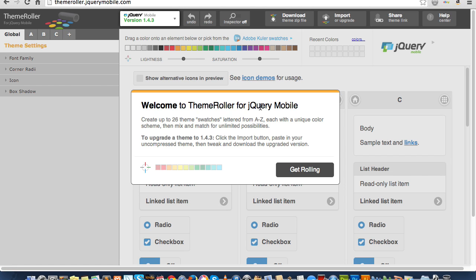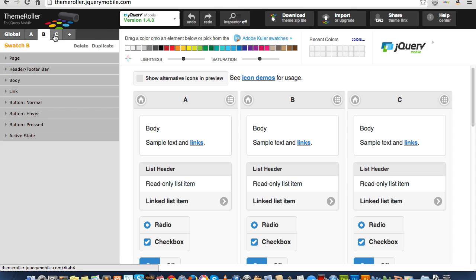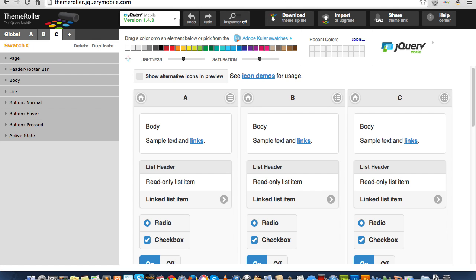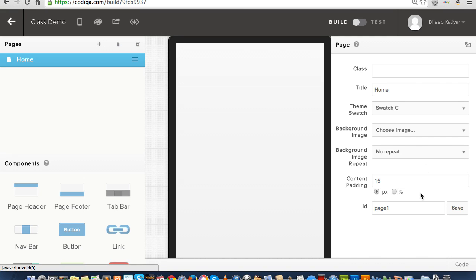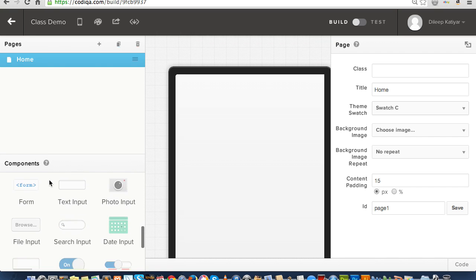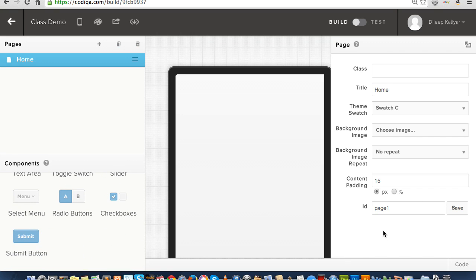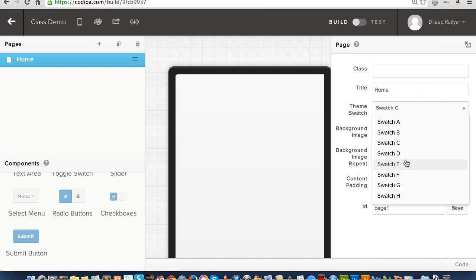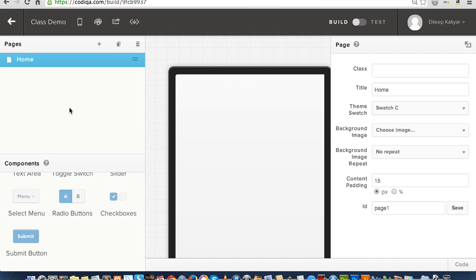You can see there are themes here by default. A, B, C, you can add more, and then you can export it. Here you have some default themes, and you can also add the themes here. You can customize your themes. It has a small step included somewhere on how, when you make your themes in ThemeRoller, to bring them in here. Somewhere there's a tutorial, and I'll try to find it later on. But now I'll just go for a default theme C.